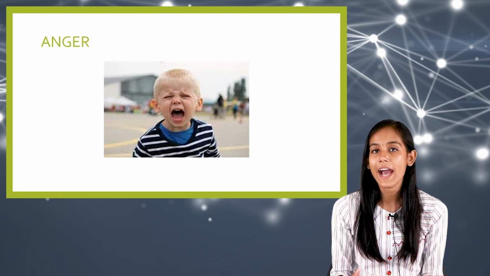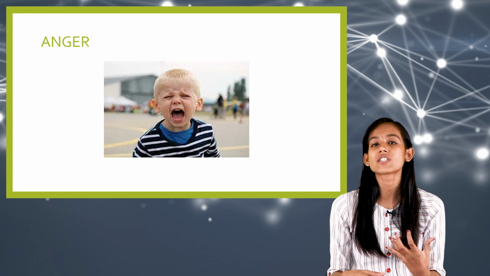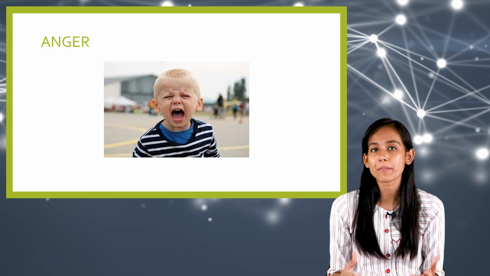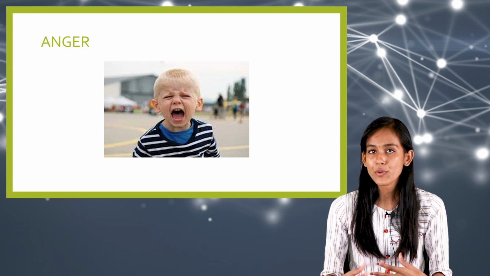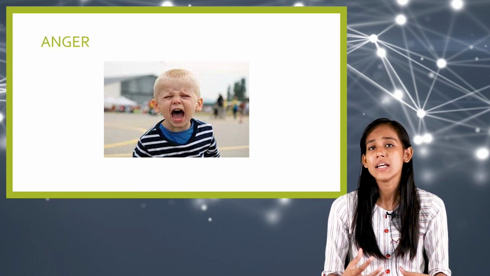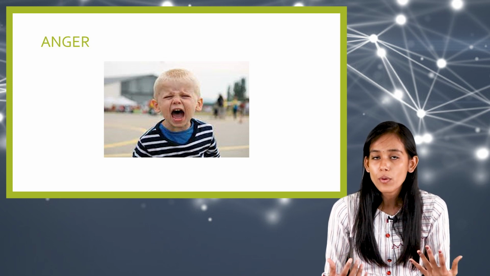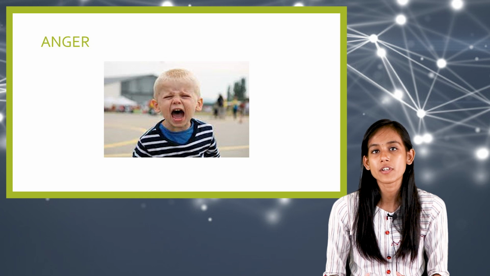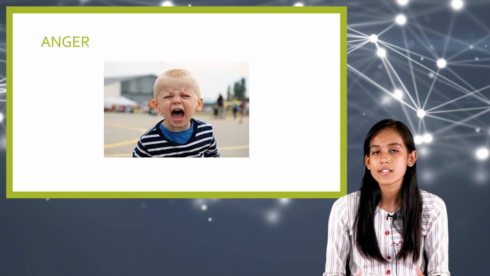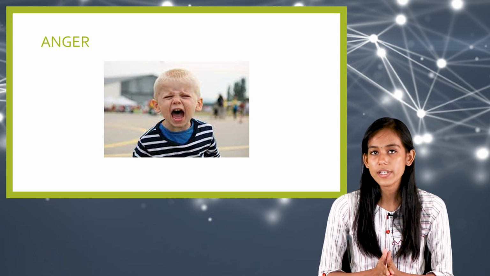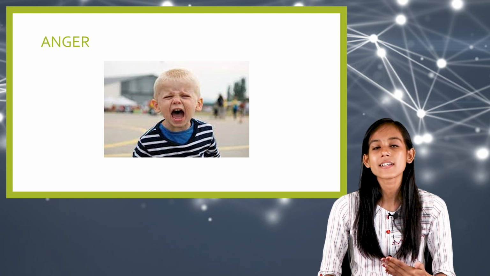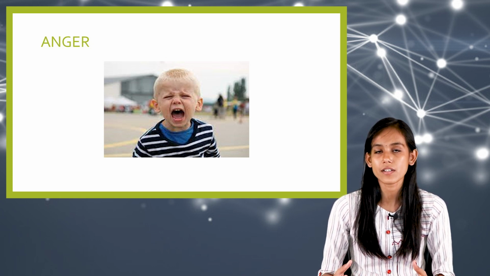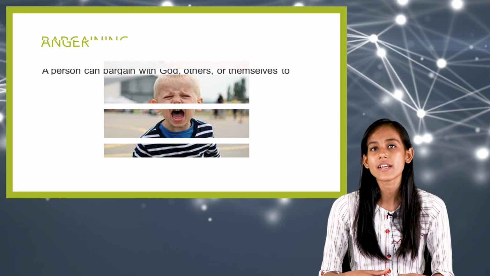The next stage is anger. Here the child experiences anger and feels, why me, why did it happen to me, and they cry uncontrollably and become angry. They may be furious at times, and their anger might be directed towards the whole world for letting the loss happen. So this is what happens during the stage of anger. After denial comes the anger stage, and the third stage is bargaining.